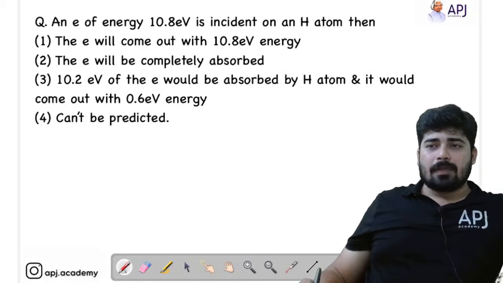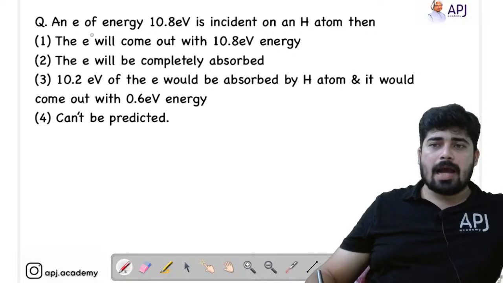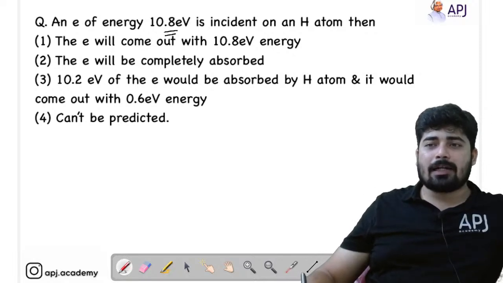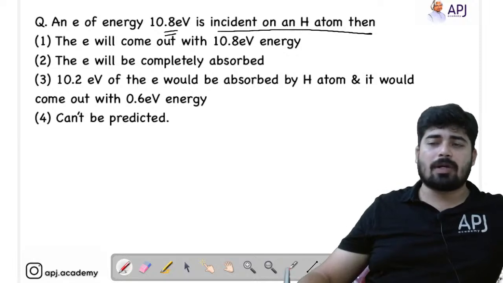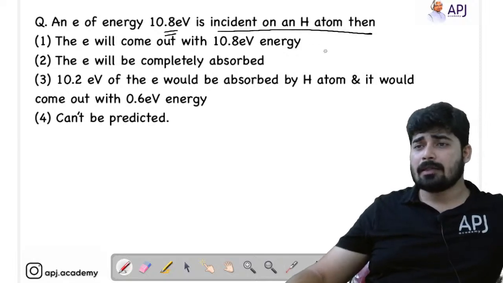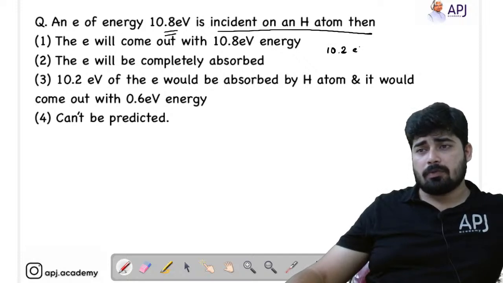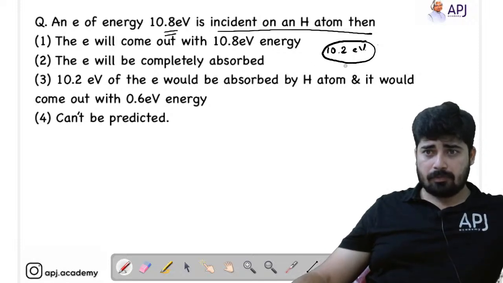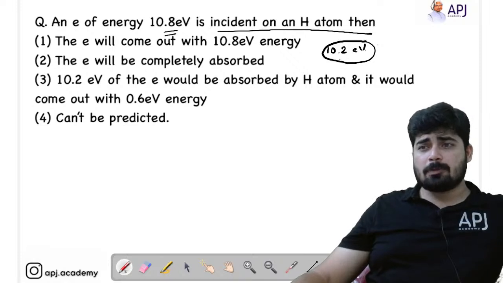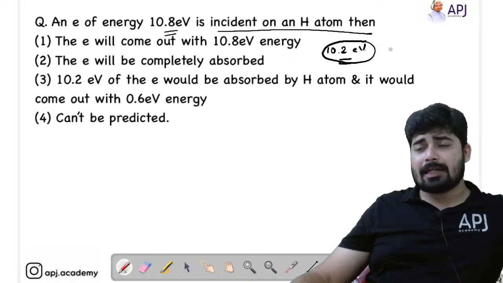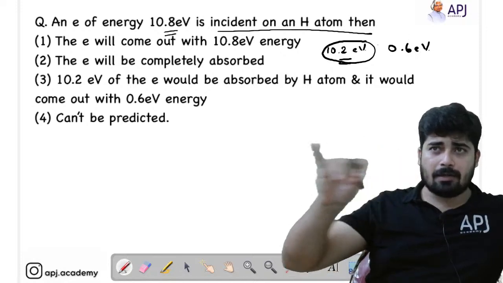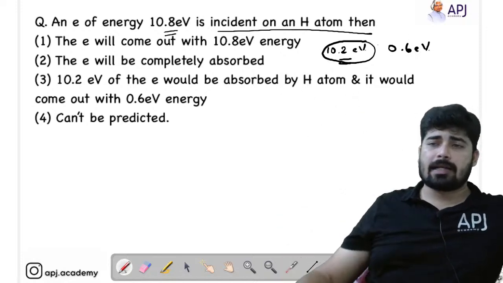Now let's see the last question. An electron of energy 10.8 electron volt is incident on a hydrogen atom. Then we know that from the first shell to the second shell, you require 10.2 electron volt. If the electron absorbs 10.2 electron volt and gets excited to the second energy shell, now it has 0.6 electron volt of kinetic energy, which makes the electron move in the second shell.